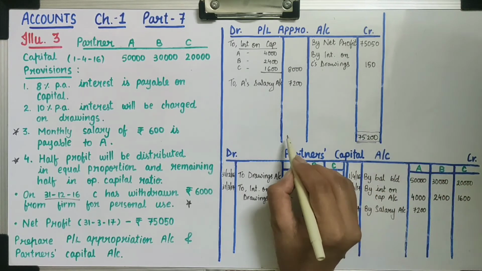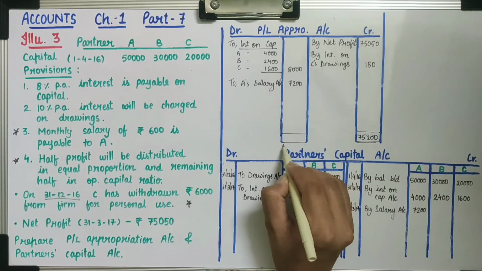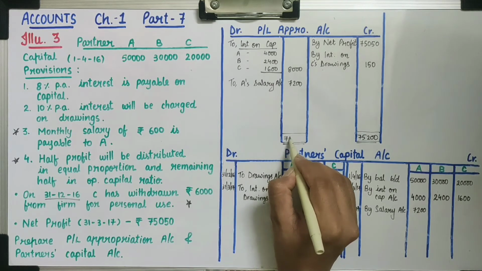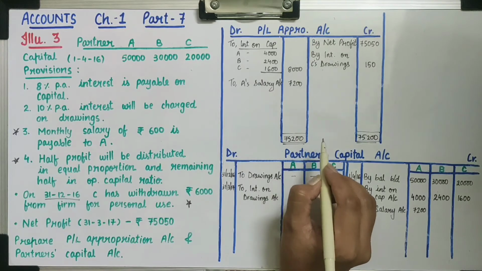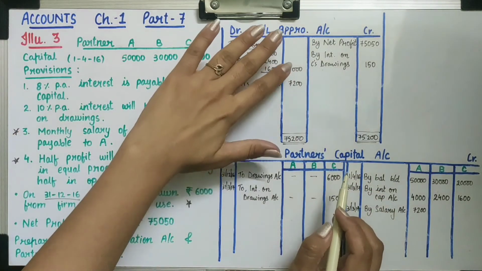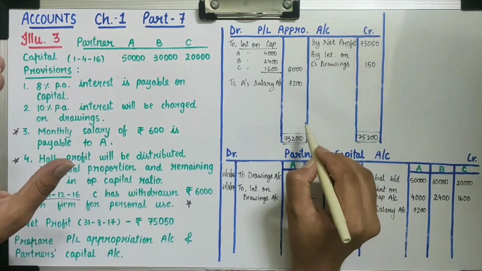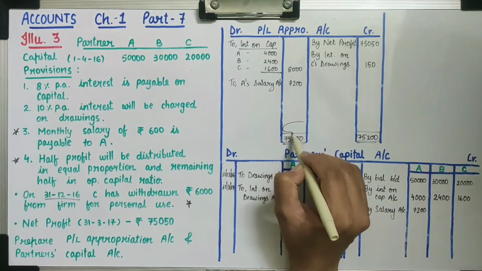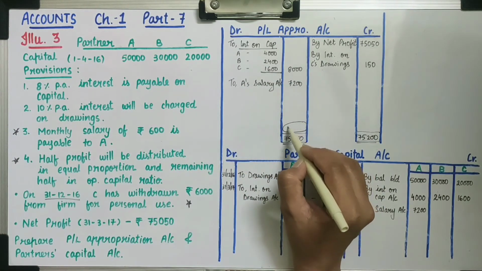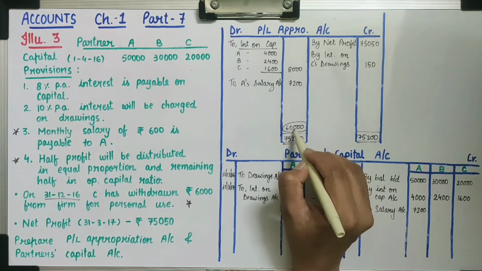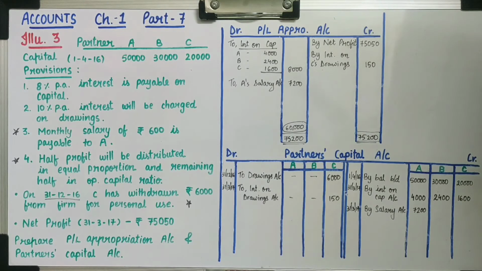So we will close this account with this amount, 75,200 rupees. Now after deducting these two amounts from 75,200, you will get difference of rupees 60,000. That is your divisible profit which we will distribute among 3 partners.